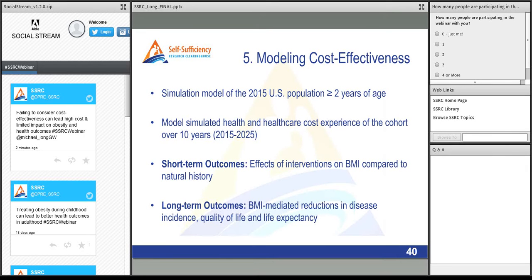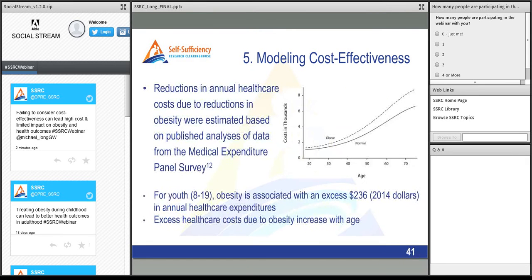In the short term, we estimate the effects of the intervention on BMI compared to doing nothing, and then the longer-term effects on BMI-mediated reductions in disease incidence, quality of life, life expectancy, and healthcare costs. We think it's important to focus both on the short-term outcomes, where we have strong evidence on BMI change, and also to try to estimate and quantify what we think the longer-term benefits to society would be of doing these interventions.